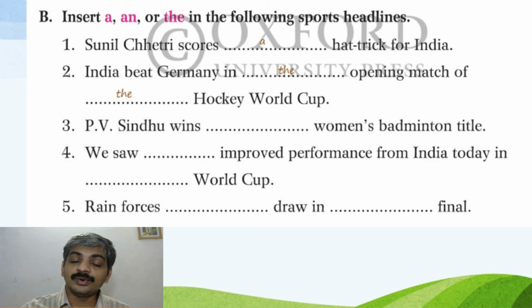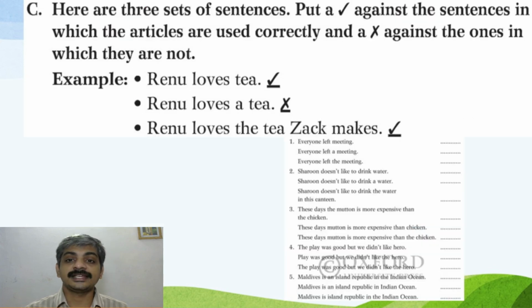Now, see, here are 3 sets of sentences. Put a tick against the sentences in which an article is used correctly and a cross against the ones in which they are not. Renu loves tea. That is correct. Renu loves a tea. That is wrong. Renu loves tea is correct, and Renu loves a tea is wrong.